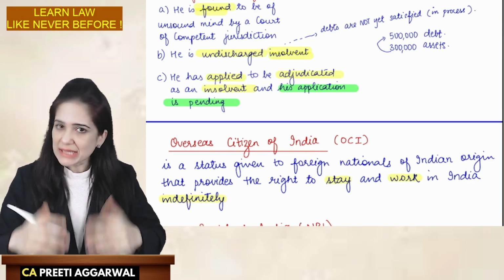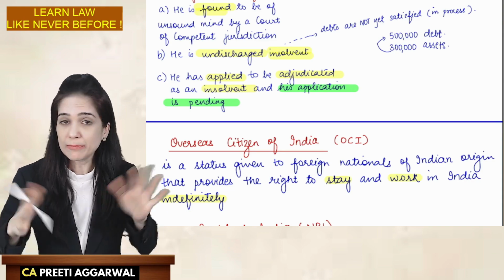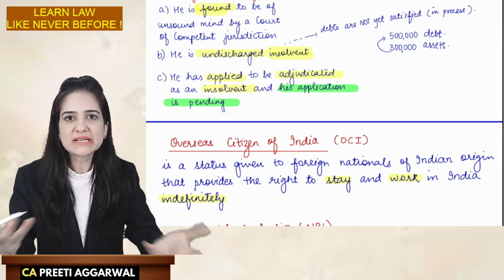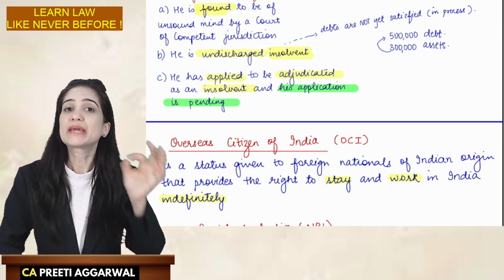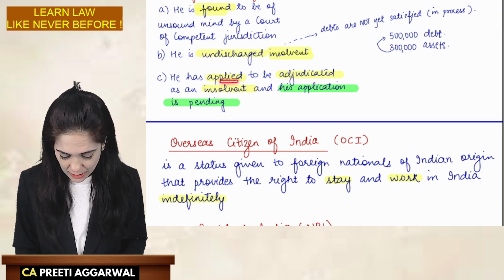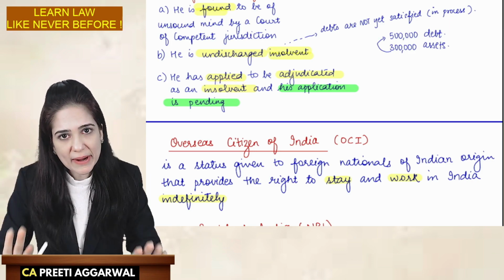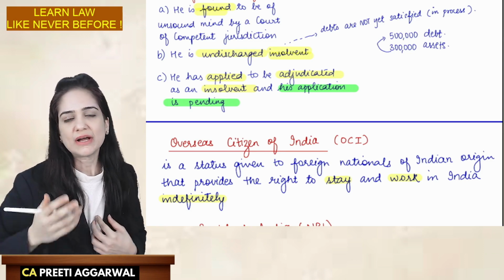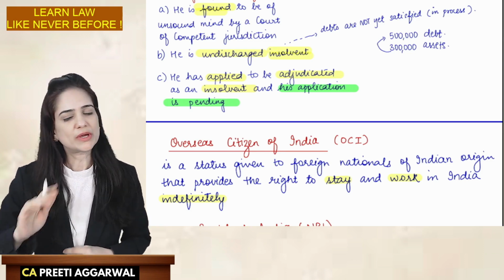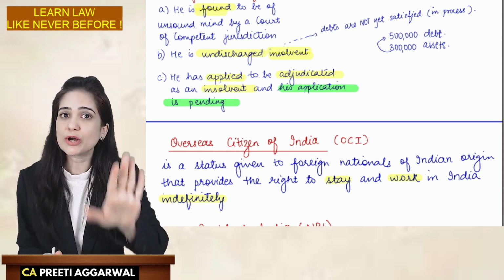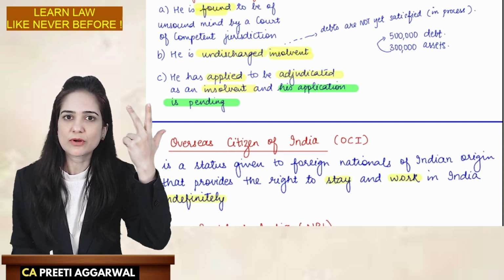But he has applied for insolvency. He may be declared as an insolvent. So he cannot be appointed as a partner. What if he is declared as an insolvent? He cannot be a partner. He has applied. His application is still pending. But what if it is approved? What if he is declared as an insolvent? He cannot take that risk, no? So as of now, although he has just applied but he is not declared, but what if he is declared as an insolvent?